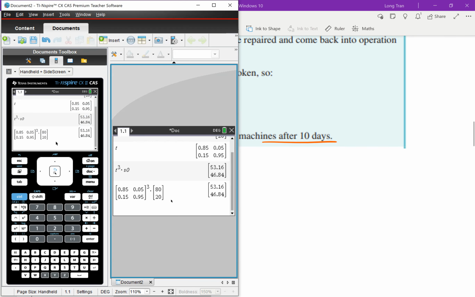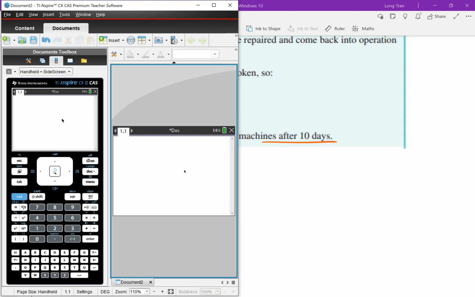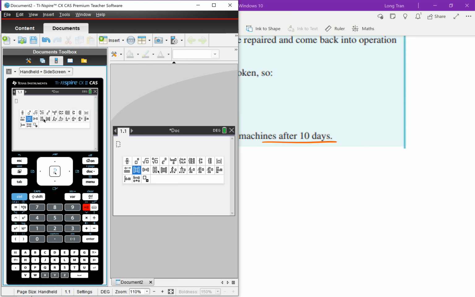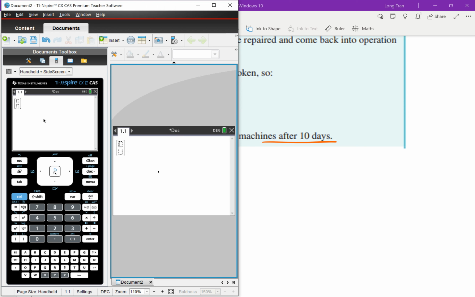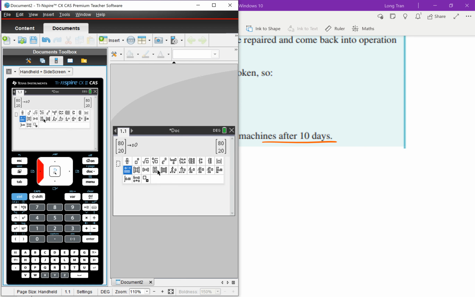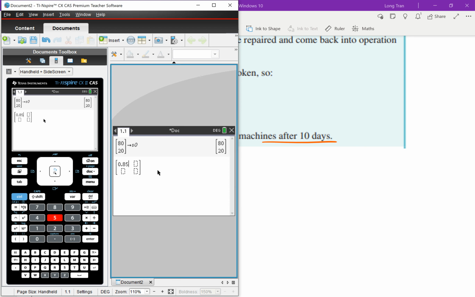Let's say I did it multiple times. So I'll start off from the beginning. How do we start it? We're going to label the starting matrix. So 80-20, that's my starting matrix, S0, so I've defined it. And then I'm going to use my transition matrix. Here's my transition matrix, 0.85, 0.05, 0.15, and then 0.95. I'm going to store that as my transition matrix, which I'll call T.